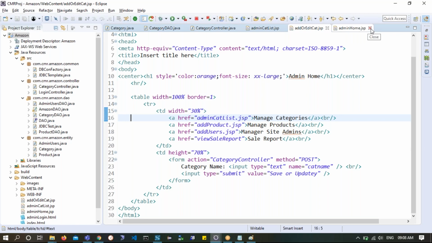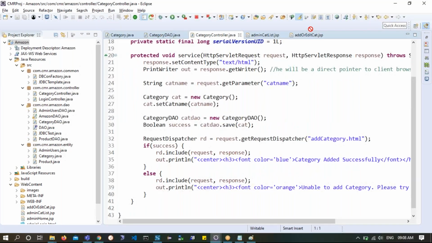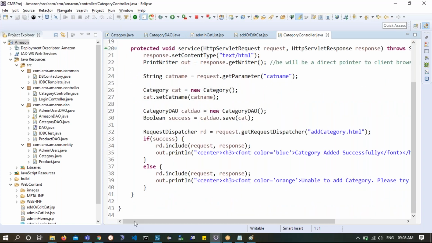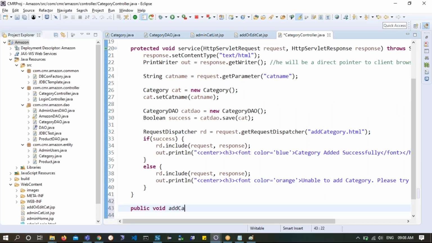Now I'll close this admin.jsp. So I have got all these readily available, and then I'll bring this controller to the last because I need to edit it. This controller is supposed to be edited with certain methods. So here I will come down. We'll try to write public void add category, which will be like this.